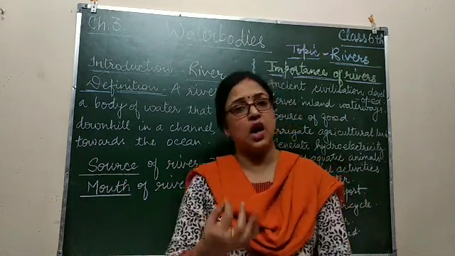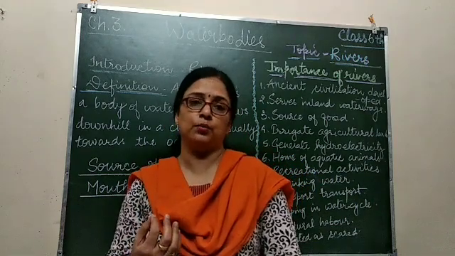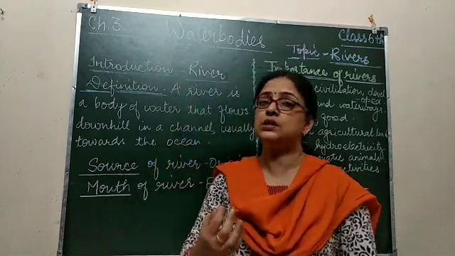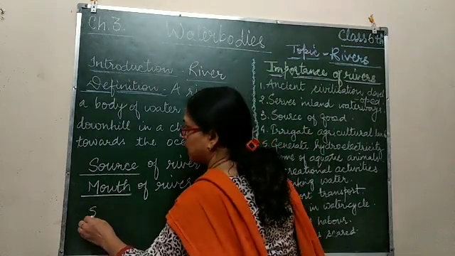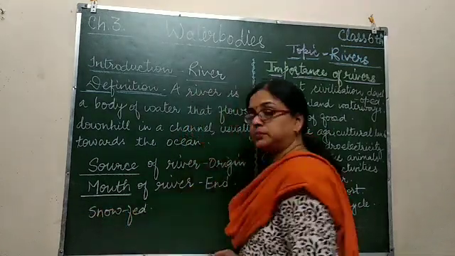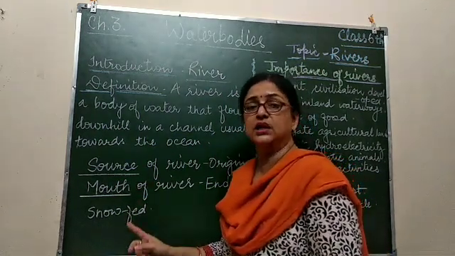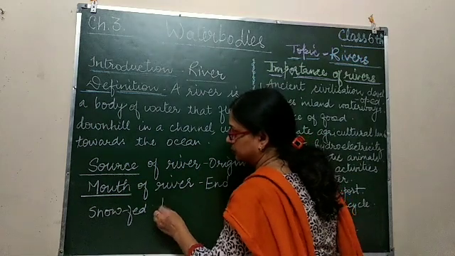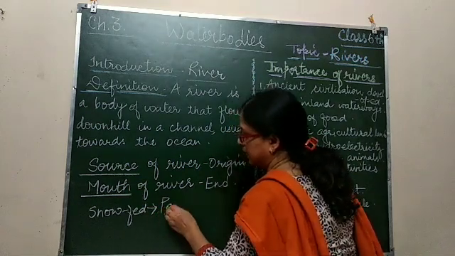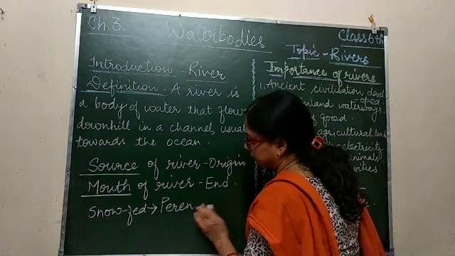The rivers which are formed by the melting of snow are called snow-fed rivers, and these are known as perennial rivers. What does it mean?